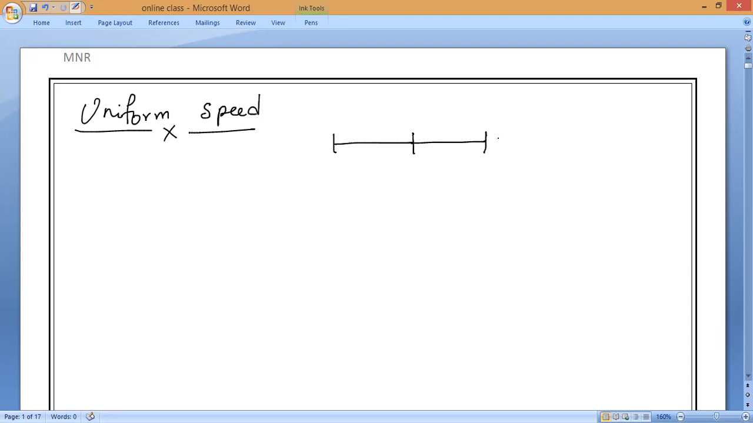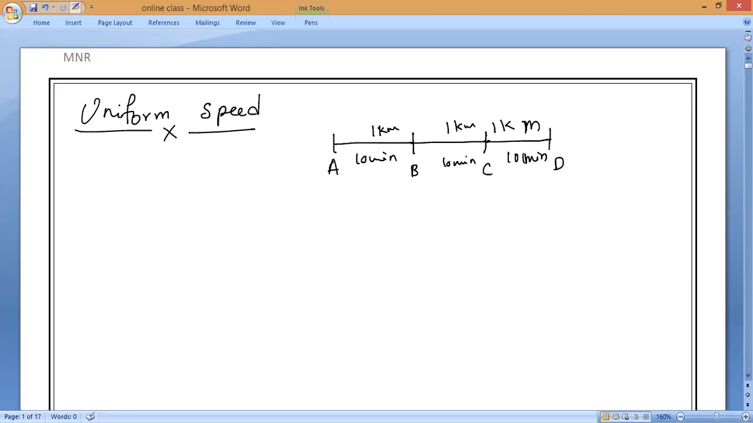Yes or no? Suppose we take one point to another point, A to B, B to C and C to D, and all the distances are 1 kilometer, 1 kilometer, 1 kilometer. If the body is traveling from A to B, let me take 10 minutes, and B to C also the same 10 minutes, and C to D also 10 minutes.